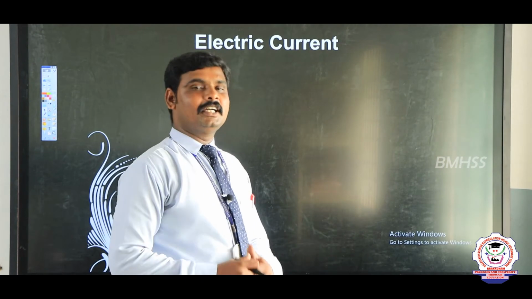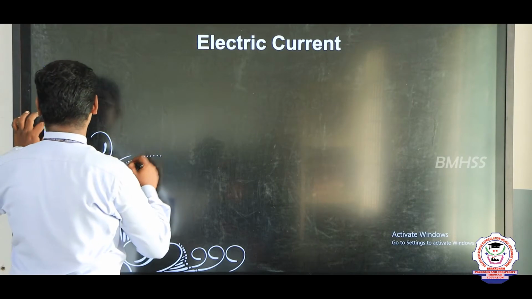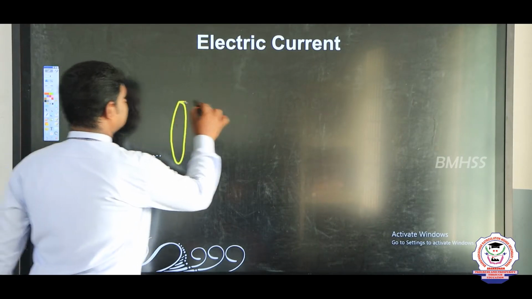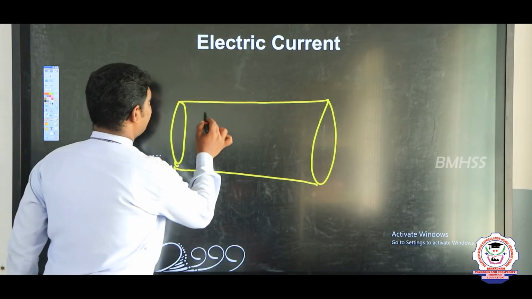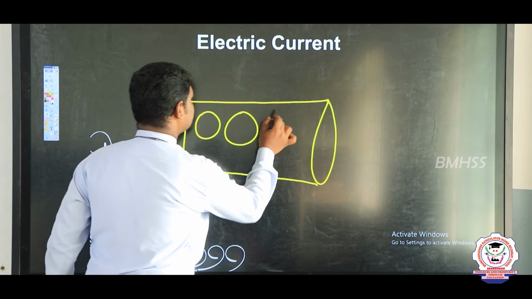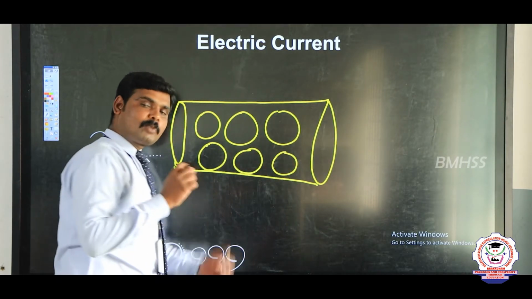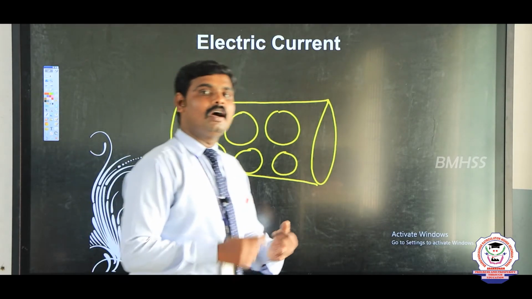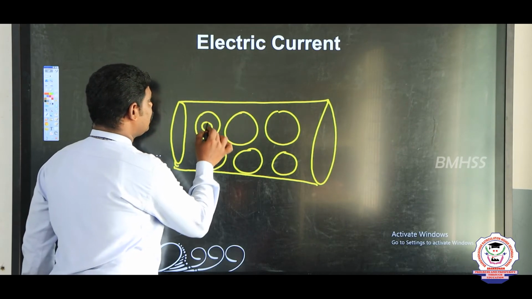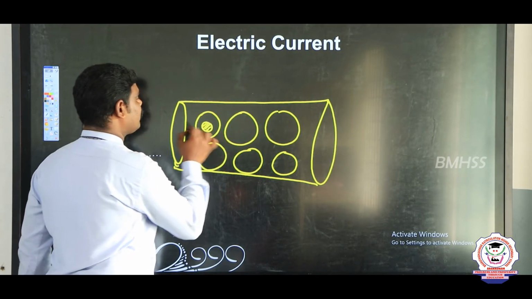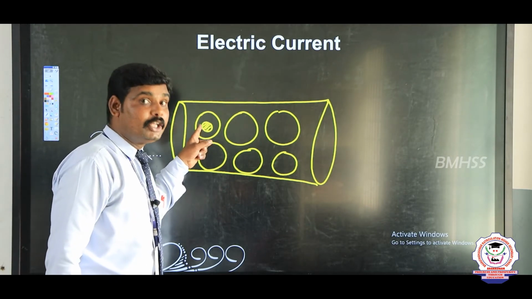All matter is made up of atoms. See, I take one matter. It is made up of n number of atoms. These atoms consist of proton, neutron and electron. The proton and neutron occupy the center of the atom, and its name is nucleus.